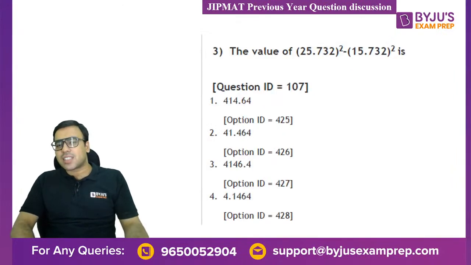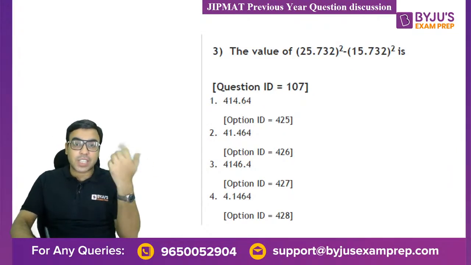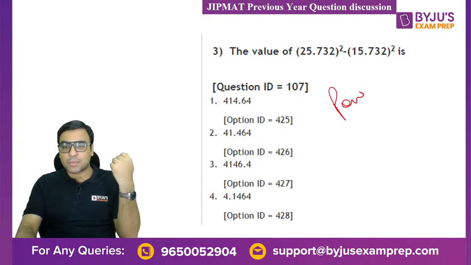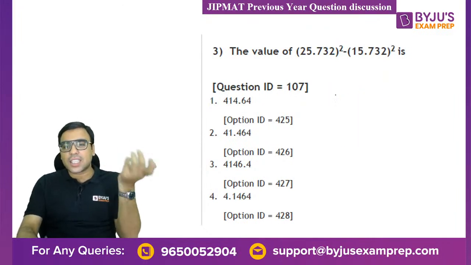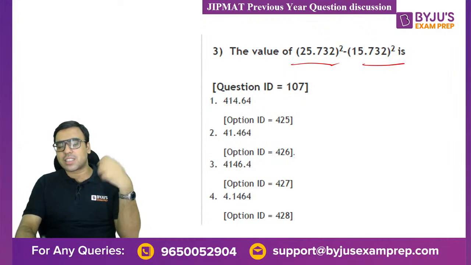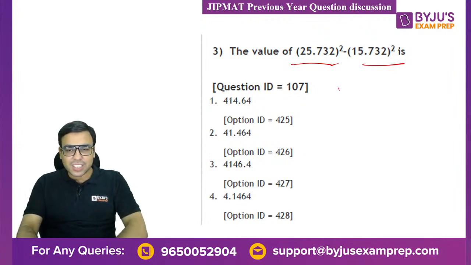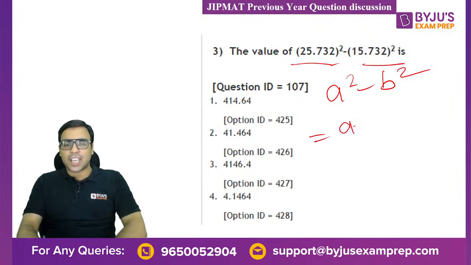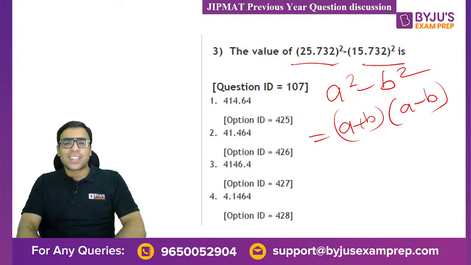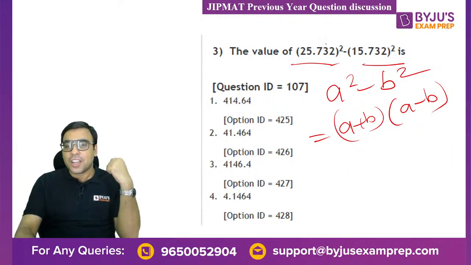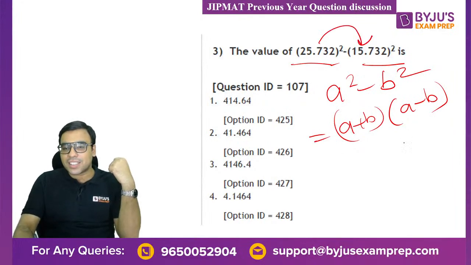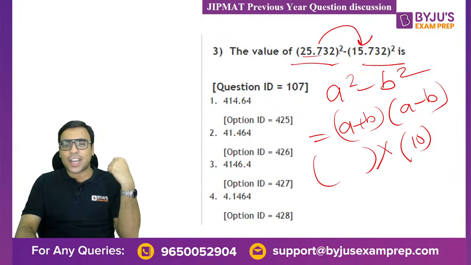The next is they asked for the value. I have told you they are asking questions based on power, exponent, etc. So they're asking the value of this minus this square minus this square. Don't you see this is a pattern of a square minus b square? So you can solve it like this: a plus b into a minus b. These are taught in school days. If you solve by a plus b into a minus b, it can be easily solved, because if you subtract this by this, on this side you will get 10, yes, and on this side you just need to add the both, right?